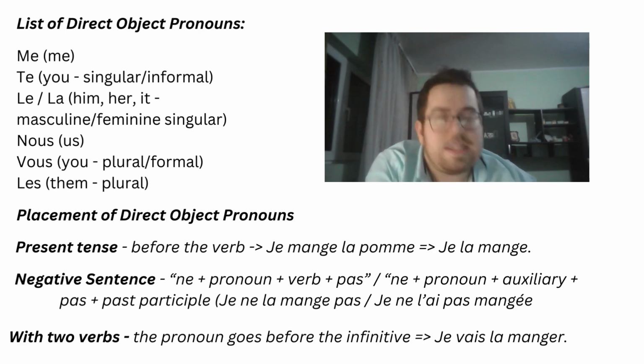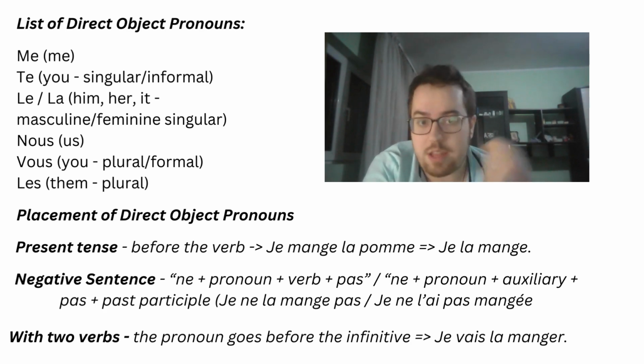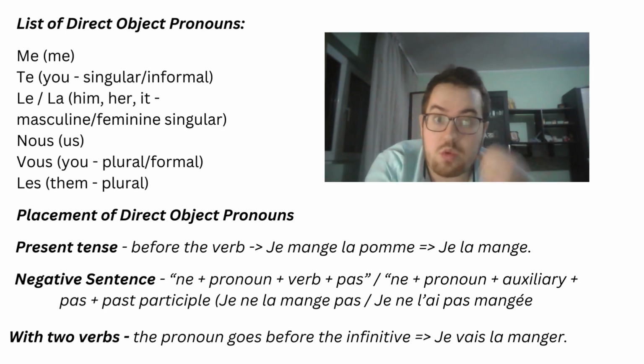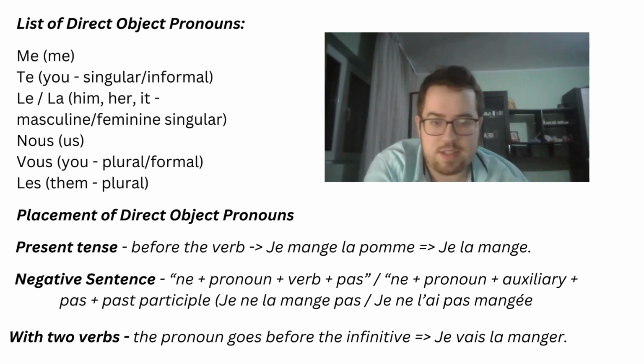Okay, so keep in mind these three pointers and the direct object pronoun forms, as well as the question that you have to put in order to identify the direct object pronoun. Okay, and you will be able to replace any direct object as you wish. So let's review just a little bit.